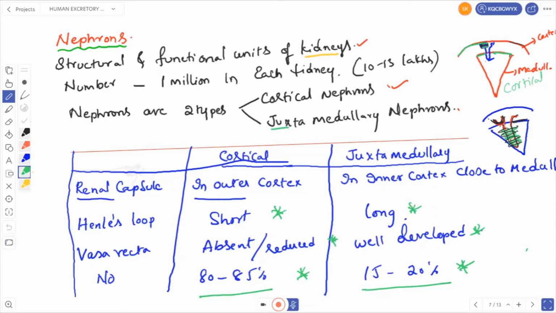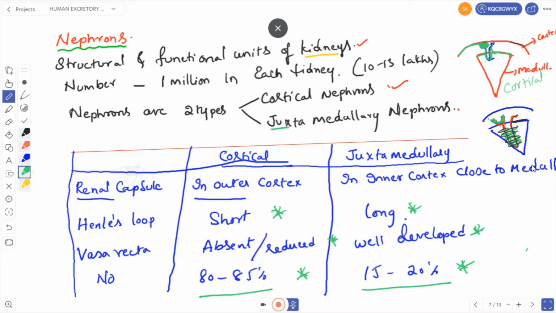The Henle's loop is very short, and the vasa recta is absent. The percentage of cortical nephrons is 80 to 85%. Then in juxtamedullary nephrons, the renal corpuscle is in the inner cortex, very close to the medulla.